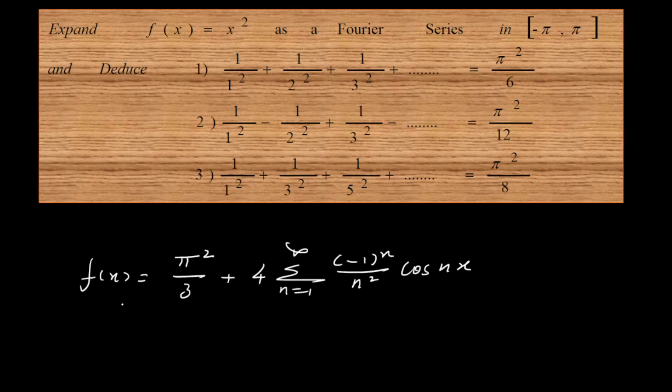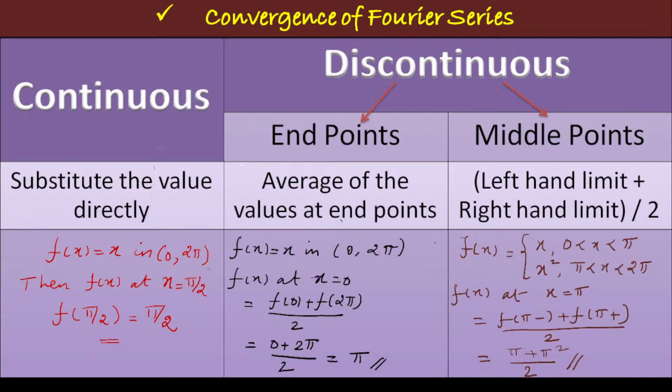So listen, f of x equal to pi square over 3 plus 4 times sigma n varies from 1 to infinity, minus 1 whole power n over n square cos n x. From this I am going to deduce these three series. So for that, first I am going to give you a short intro about convergence of Fourier series.